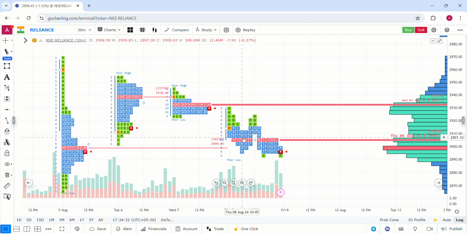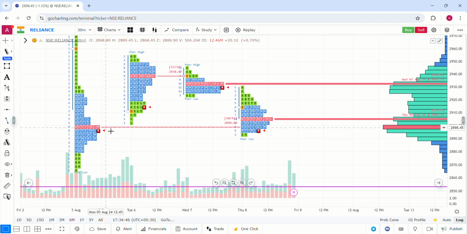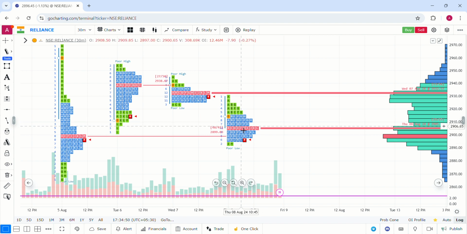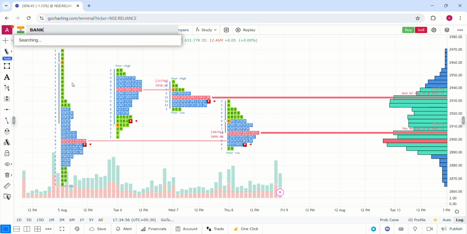What happened? The market balanced almost in the same place. It is closing, or also down, below the level of 2,900, which is a very important zone for Reliance. So Reliance is also to be watched because it has completely taken this POC. So the balance has been created perfectly today. Reliance is also to be watched. So next is BANKNIFTY.